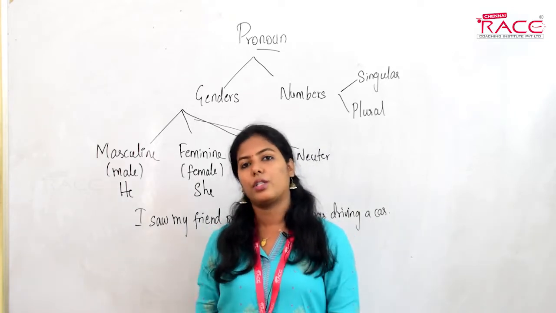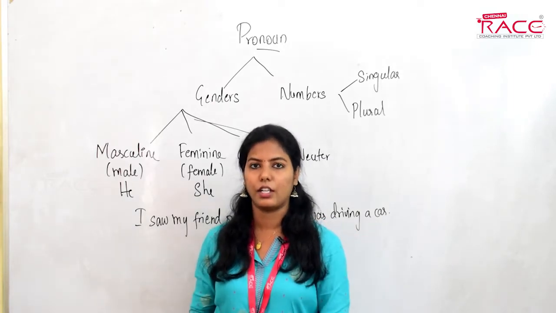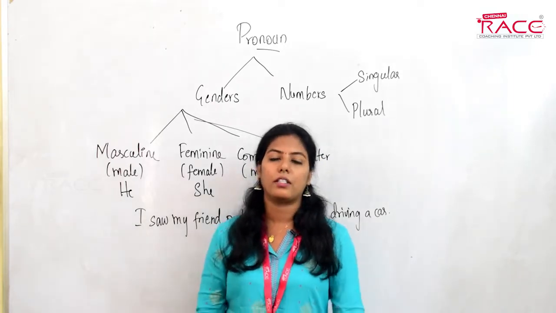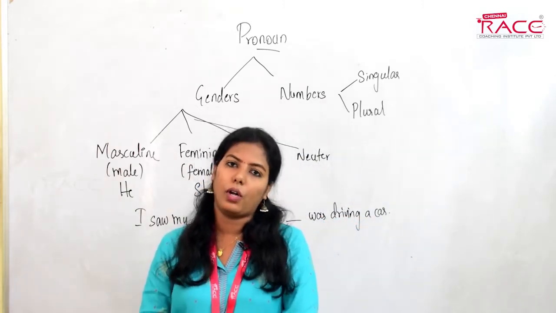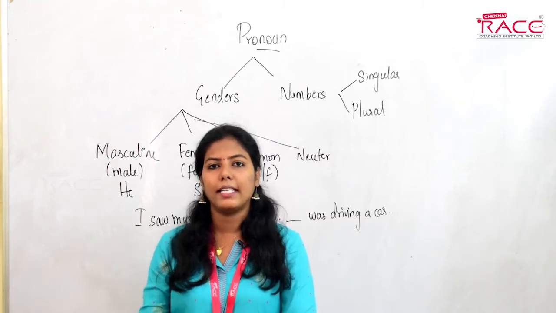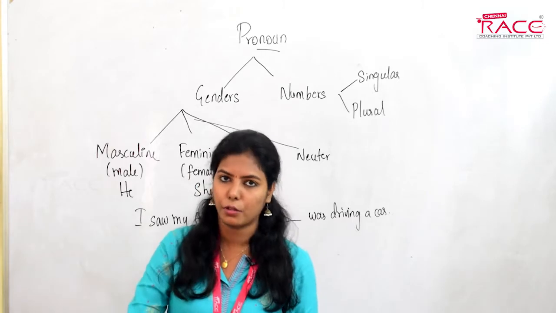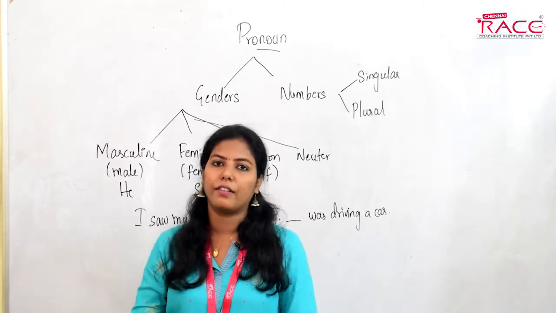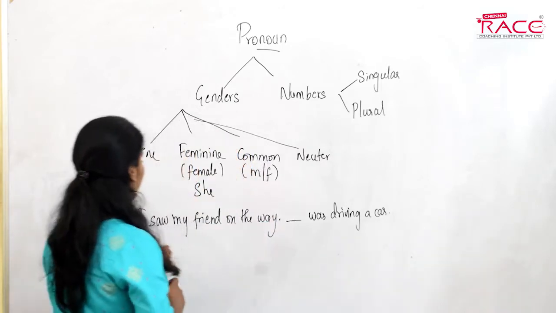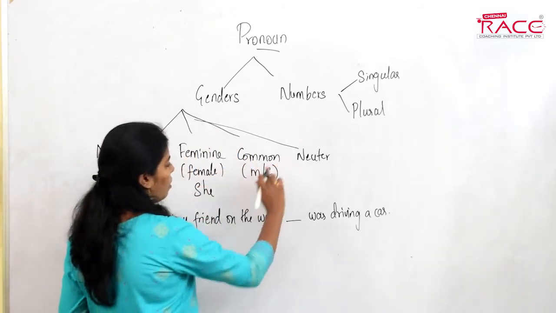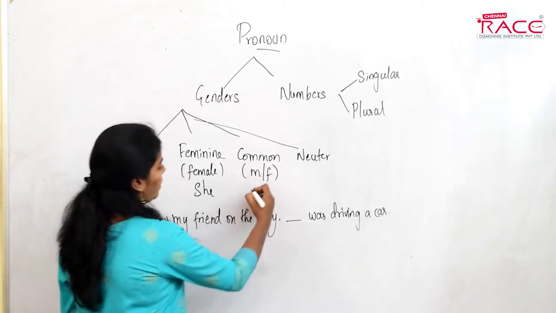According to the rule, if the gender of the subject is unknown, you must always give preference to male. Just like in our family, the first preference goes to our dad, right? In the same way, in English, if you do not know the gender, always give the first preference to male. So when there is a common gender, it could be a male or a female, but if you don't know the gender, always use he.